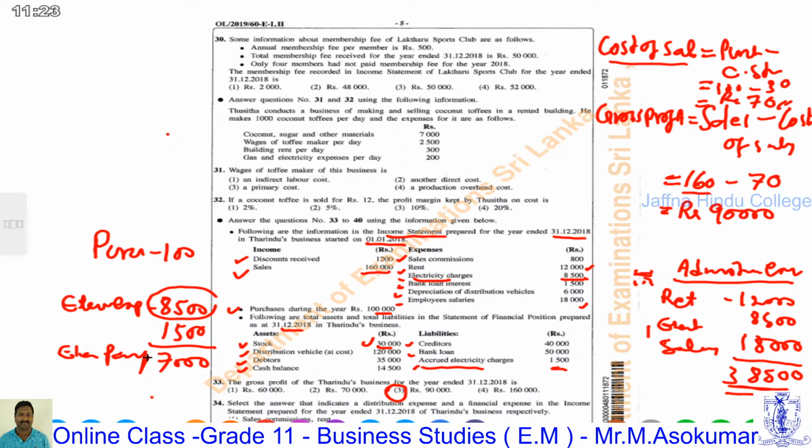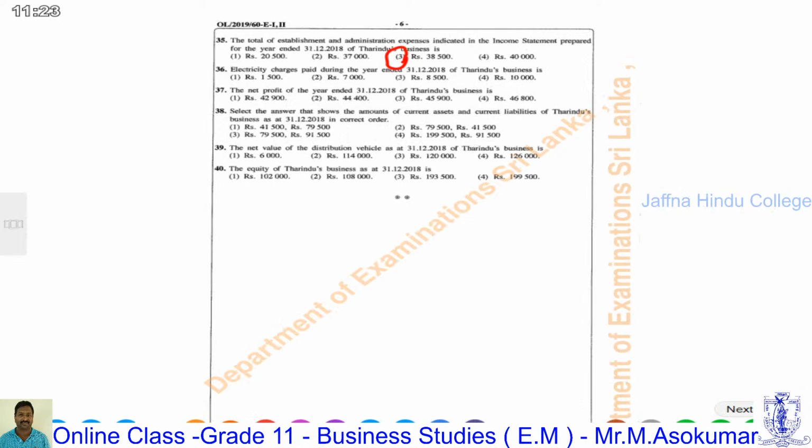Total expenses 8,500, the still outstanding 1,500. By deducting outstanding 1,500 is called electricity payment made by cash. That is 7,000. It's asked in question number 36. Answer second is the right one.